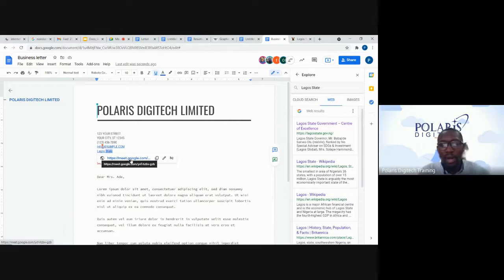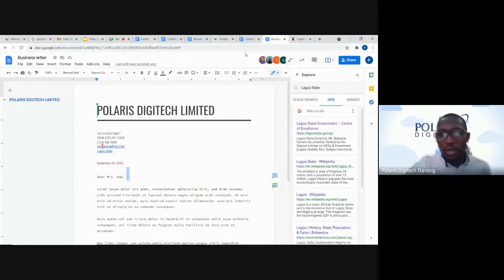So others that are together on this document can do what we are doing. So I want us to just try it out. Let us do something. Those we have added to these documents are going to work together on this. So let us try what I worked on. Let me just turn it to the link of this Lagos State government.